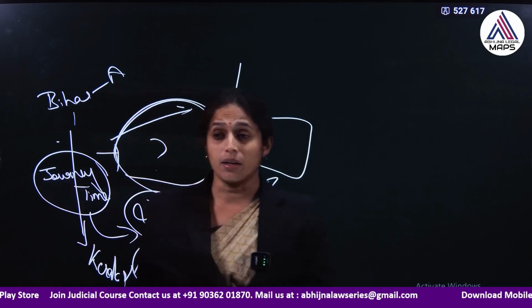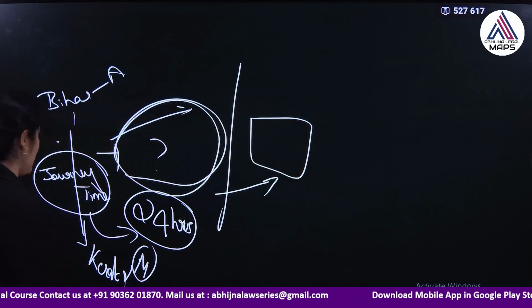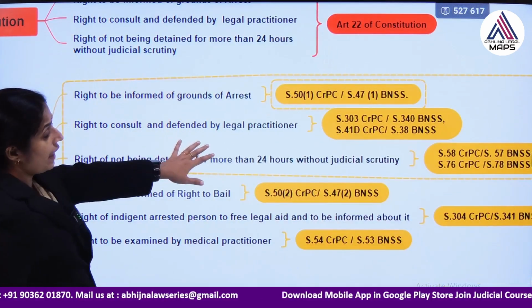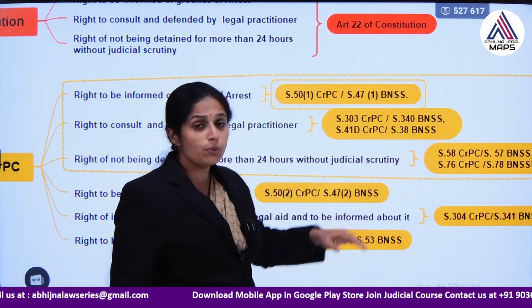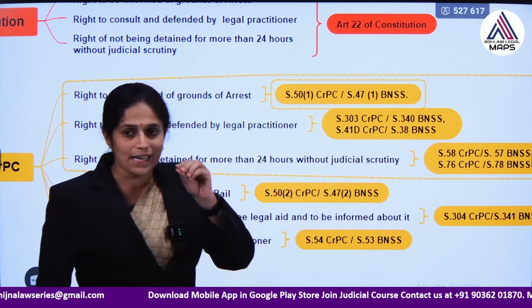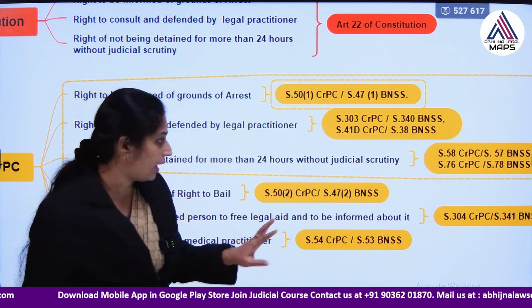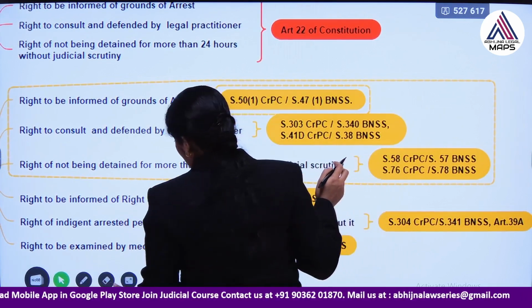That is a very important rule provided under the constitution, and the same thing has been included in section 58 and section 76 CRPC. So, what is the difference here? We can find two sections here. Police can arrest without warrant and police can arrest with warrant. These sections are for those provisions.